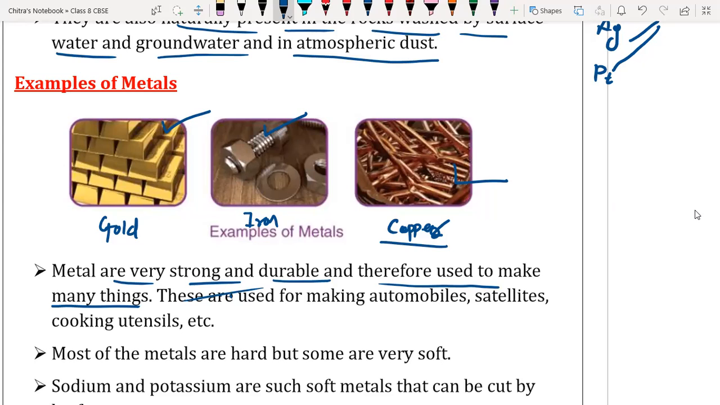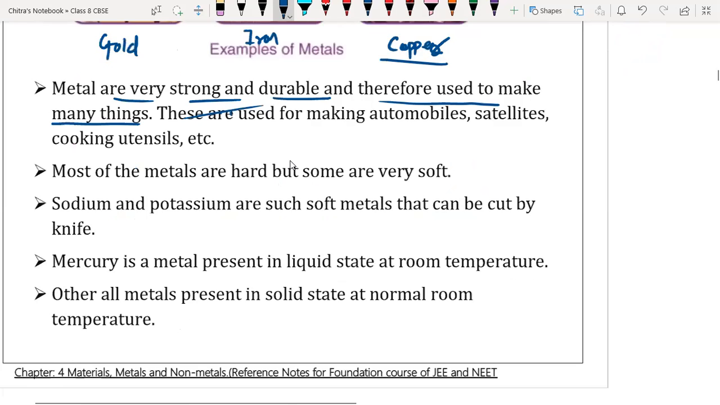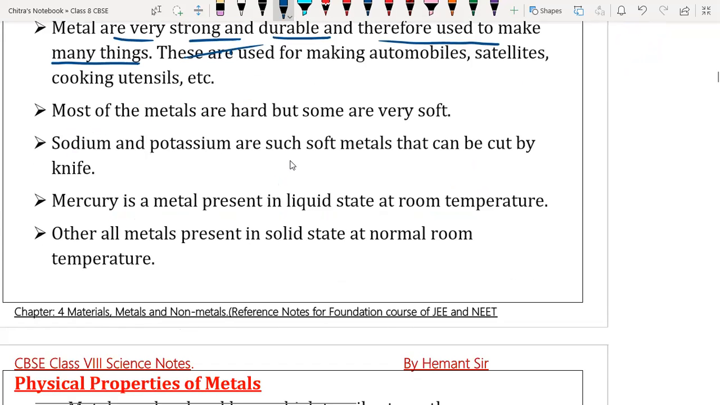Is it? Yes. Why? Because they are very durable.